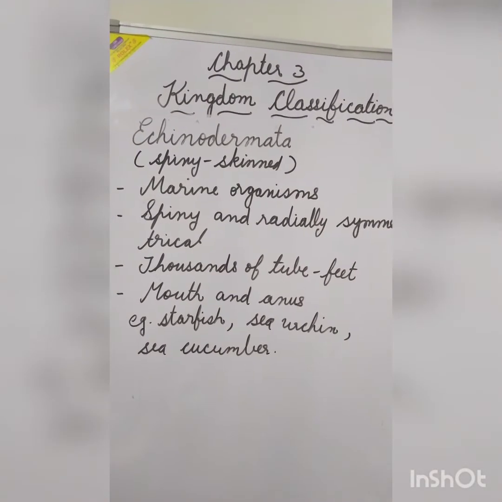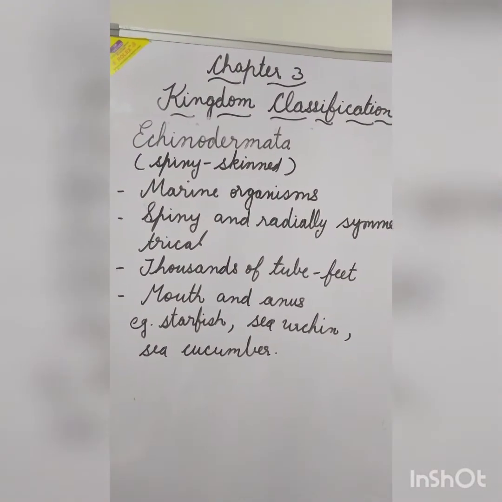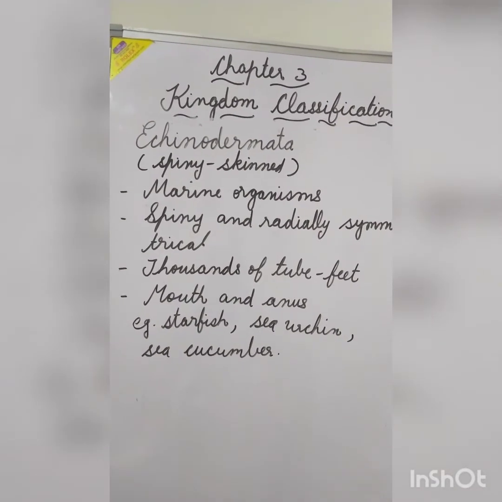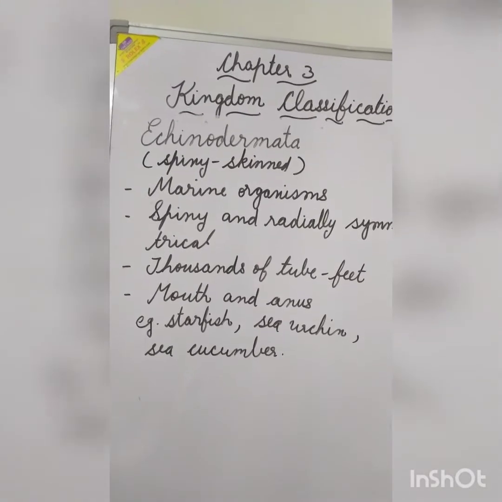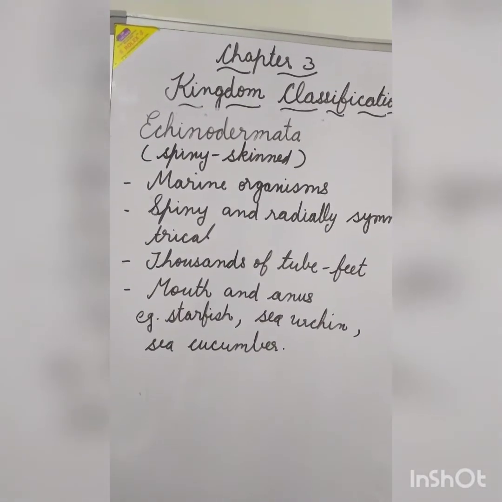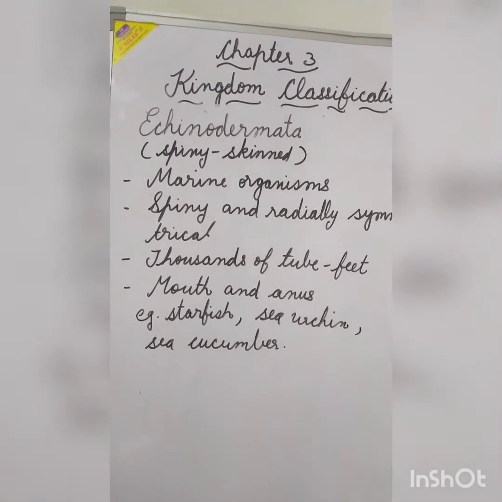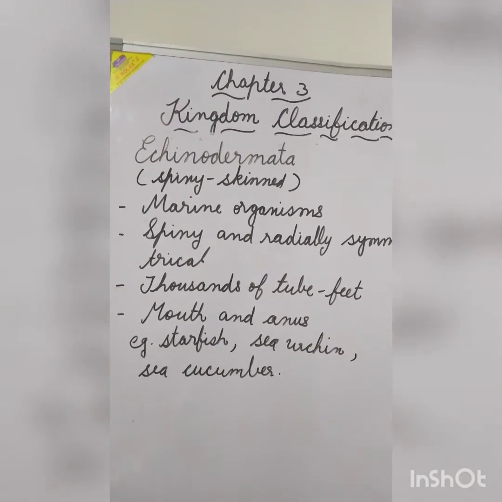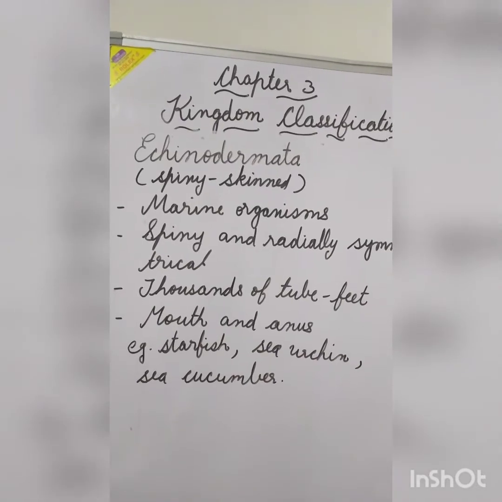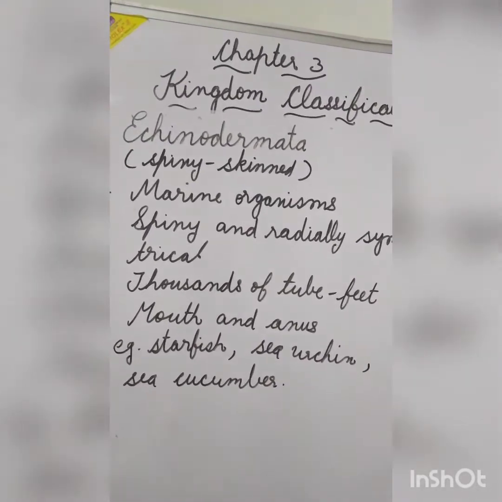They have thousands of tube feet which help them to move from one place to another. They have 2 openings in their body, one mouth and another one anus. Mouth for taking in the food and anus for removal of the waste product. Example, starfish, sea urchin, and sea cucumber.